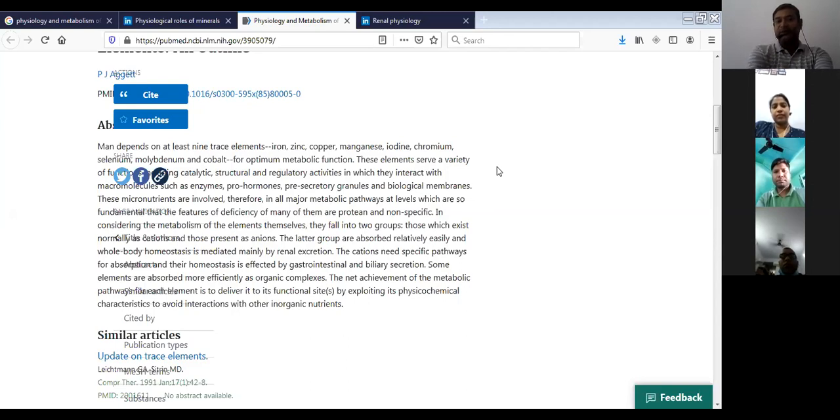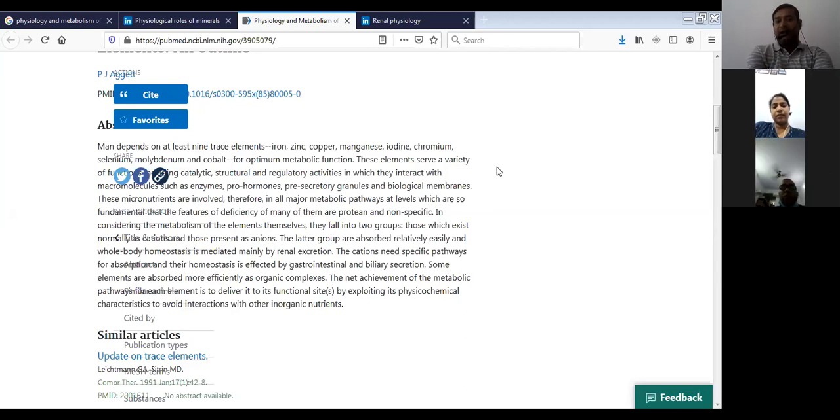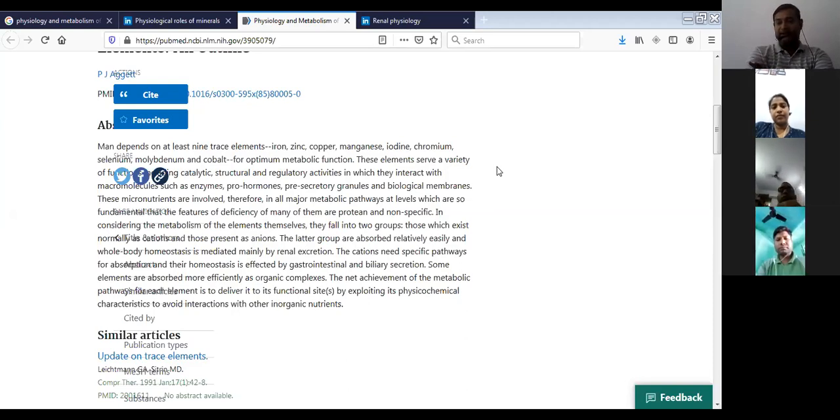So these micronutrients have two groups. The first comes under the anion group and the second comes under the cation group. The anion group are absorbed relatively easily and whole body homeostasis is mediated through renal excretion. But regarding the cations, these trace elements need specific pathways for absorption and their homeostasis.